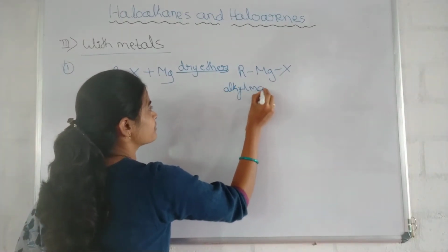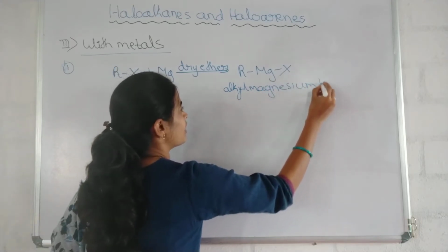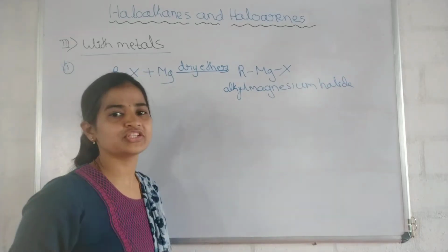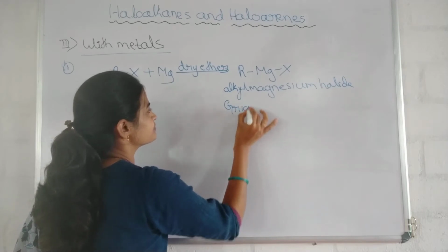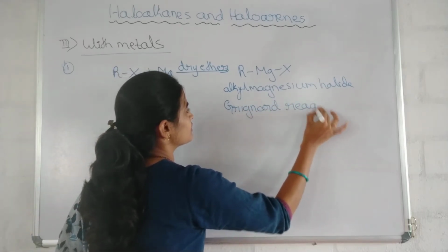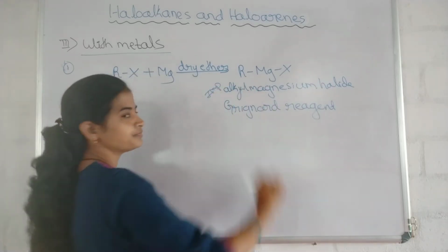This alkyl magnesium halide is known as Grignard reagent. Okay, it is important.